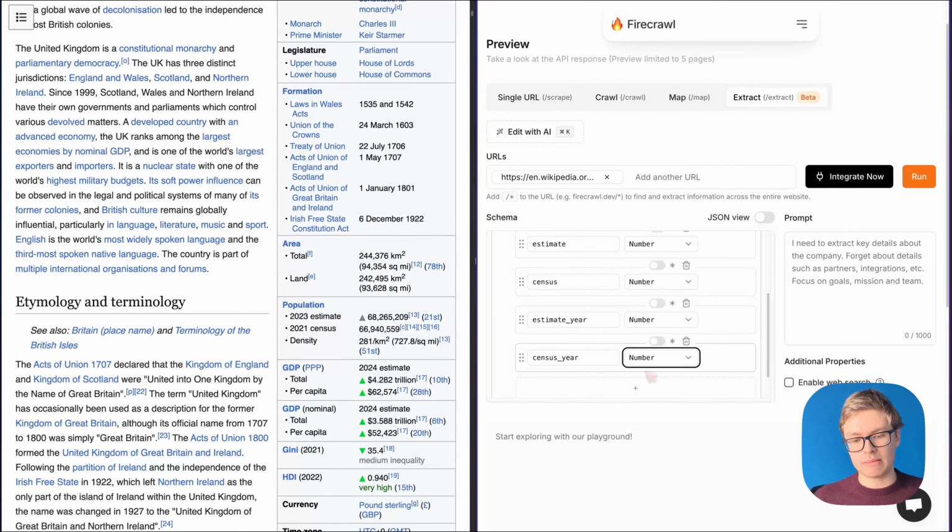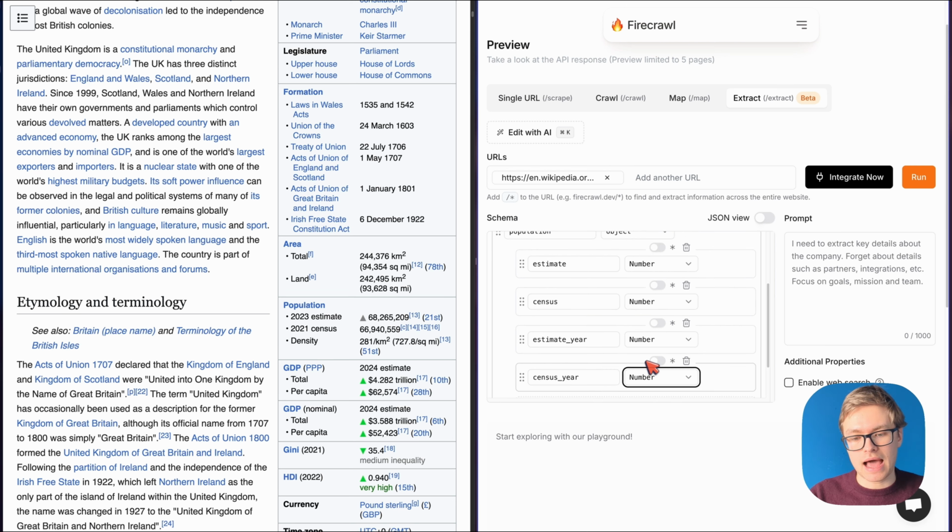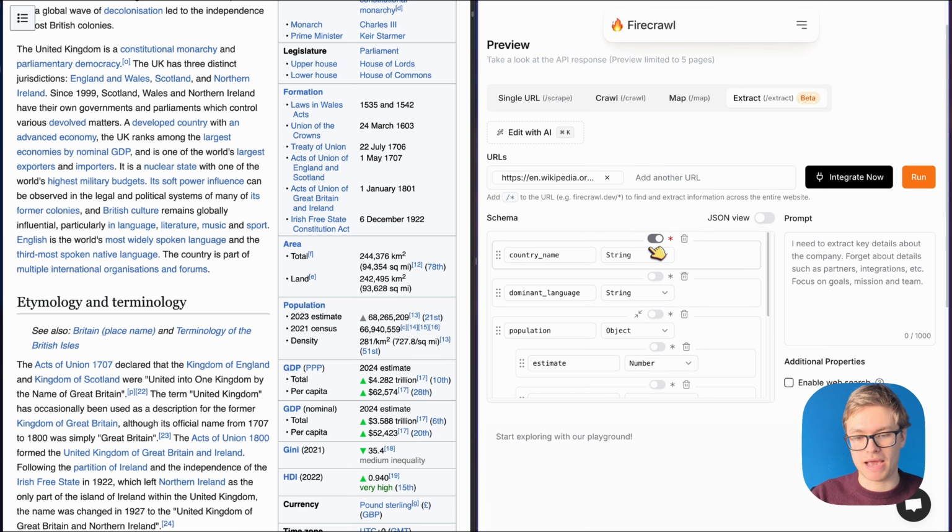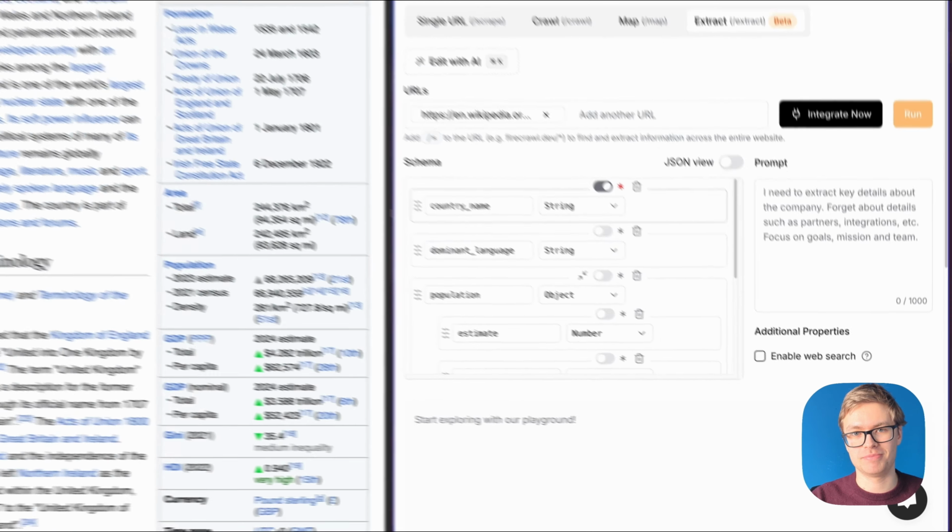Now, it's also important to think about which data is going to be mandatory. I'm only going to make the country name mandatory because I'm expecting the country name to be in every Wikipedia page, of course. So what we're going to do now is run this extract method and see how well Firecrawl does its job.